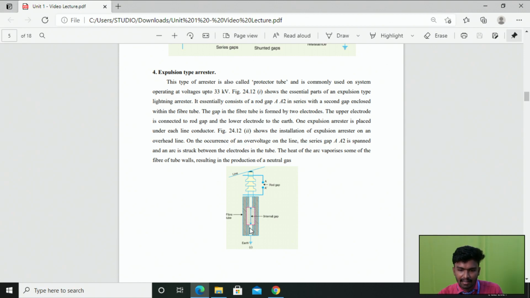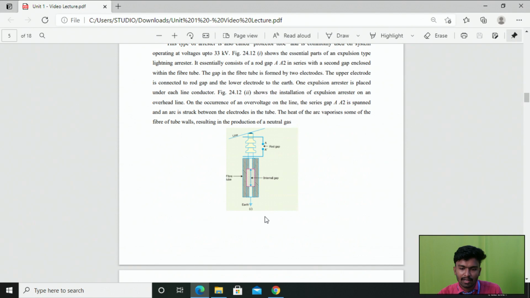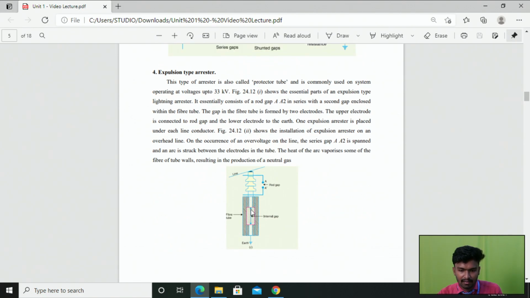So if the arc is struck again between the second gap, what will happen? It will create an arc, and due to that arc, heat will be generated. The heat of the arc vaporizes some of the fiber of the tube wall. So here we know that the second gap is surrounded by the fiber tube. If the arc is created between these two gaps, it will dissipate some heat. That heat of the arc vaporizes some of the material of the wall, resulting in the production of neutral gas. Due to that neutral gas, it will conduct, and the extra surges are diverted to the earth.